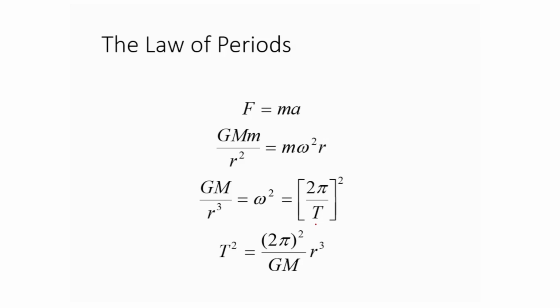Now look, the sun is there, and the planet revolves in an elliptical path. It means which force is acting? Gravitational force, and the gravitational force provides us the centripetal force. So gravitational force will be G M over r square, where G is the gravitational constant, M is the mass of the sun and small m is the mass of the planet, r is the distance between the planet and the sun. This is equal to the centripetal force m omega square r.